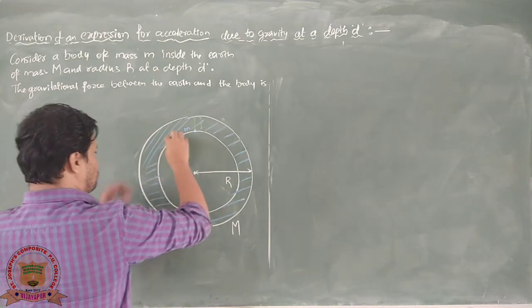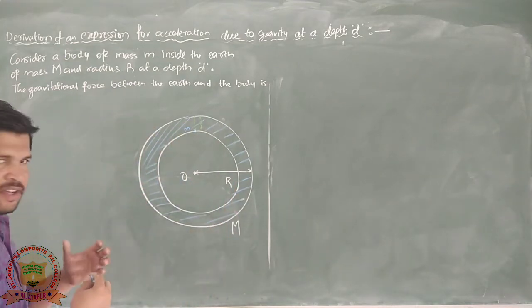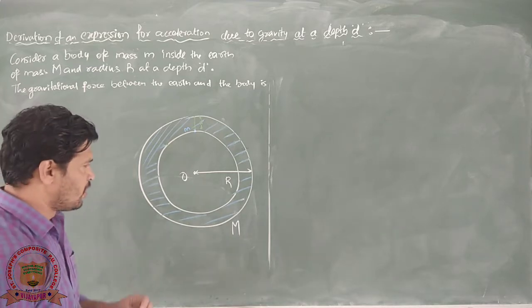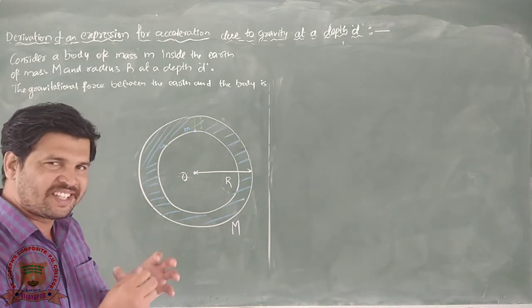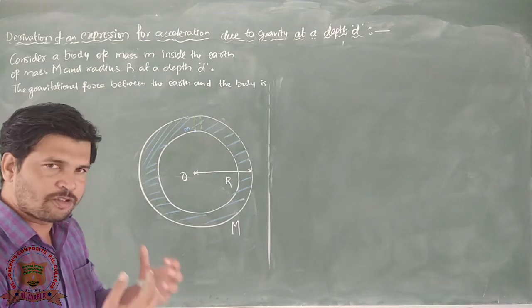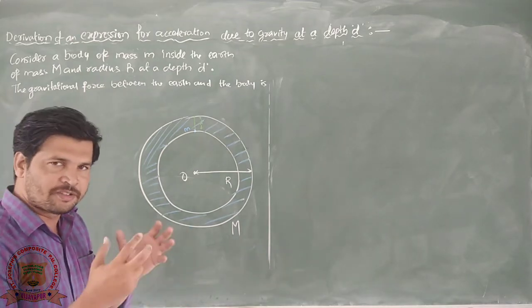because this outer portion of the earth will act as a shell, and you know that when a body is placed inside a shell, the gravitational force on that body because of the shell is zero.